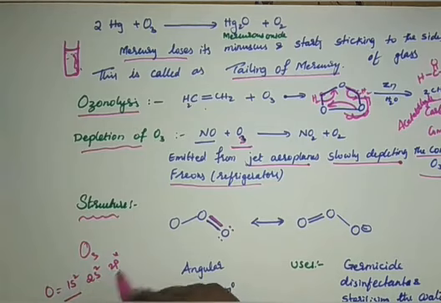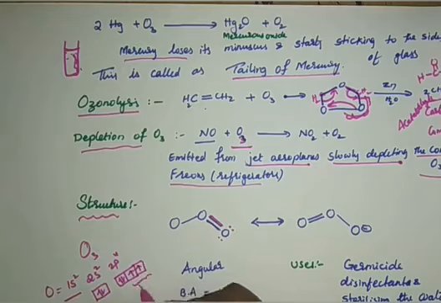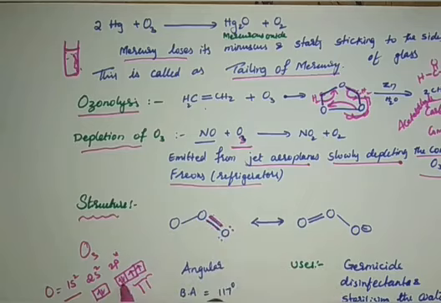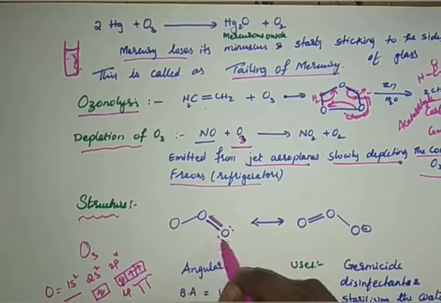Now in the outer electronic configuration, we have to count 6 electrons. So 2 electrons present here and 2 electrons present here, and here single electrons. This single electron will form a bond with the other oxygen, therefore covalent bonds, right? Then this is present as a lone pair and this is present as a lone pair. This is the first lone pair, this is the second lone pair, like this.